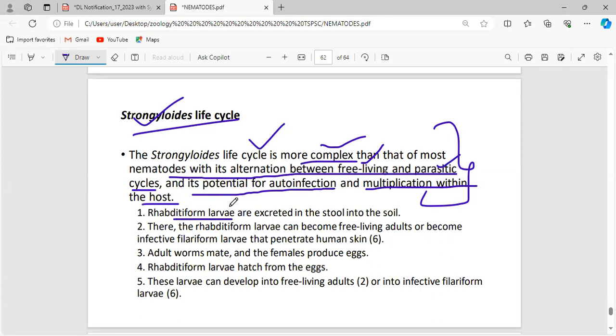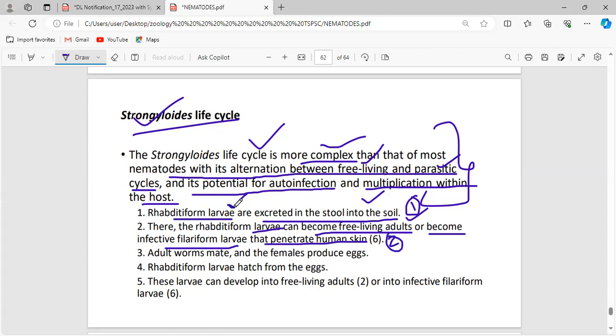So the rhabditiform larva will be excreted in the stool into the soil. This is the first thing you have to keep in mind. After it has been excreted in the stool, this rhabditiform larva can become free-living adults. This is the first possibility. Or, if they do not become free-living adults, they can become the infective filariform larva that penetrates the human skin. Two possibilities are there.